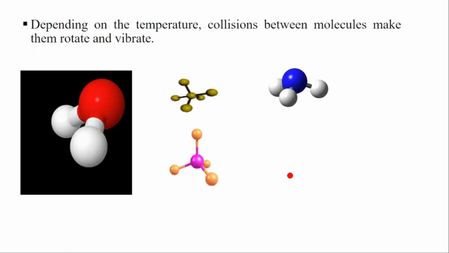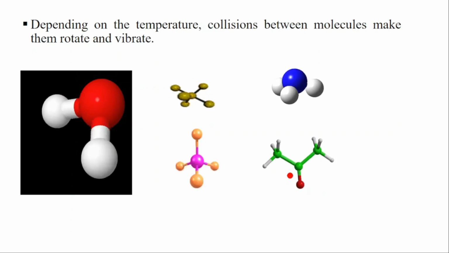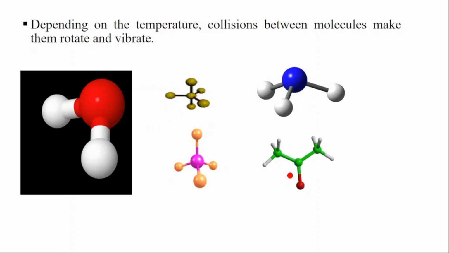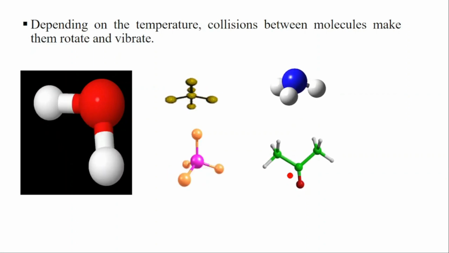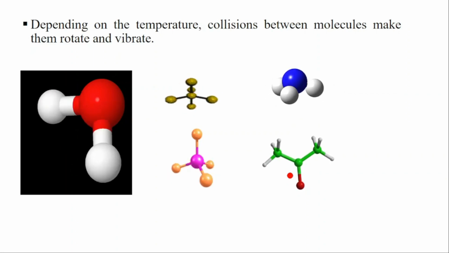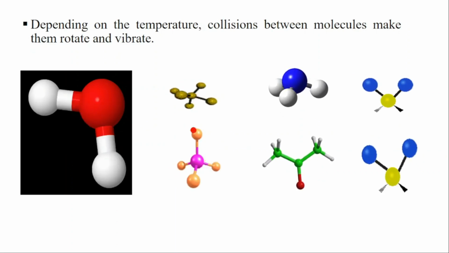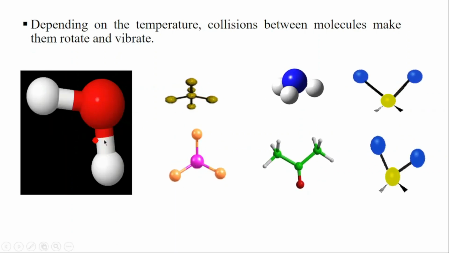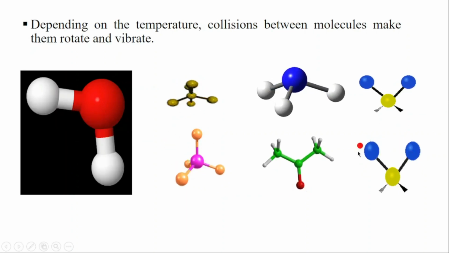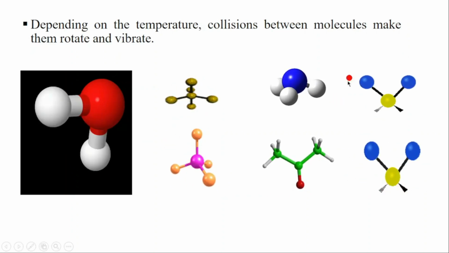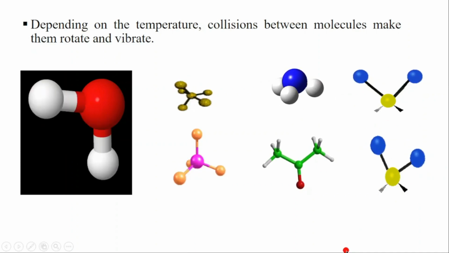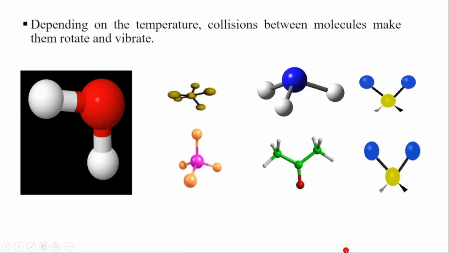They can also have rotation, like you can see, the rotation on the axis, but this rotation depends on the temperature. Once you are at low temperature, you don't see this vibration motion and rotation motion. But at higher temperature, that's where this motion, they are active. You can see, for example, this one, they are rotating, and you can see also the vibration, as you are increasing the temperature.